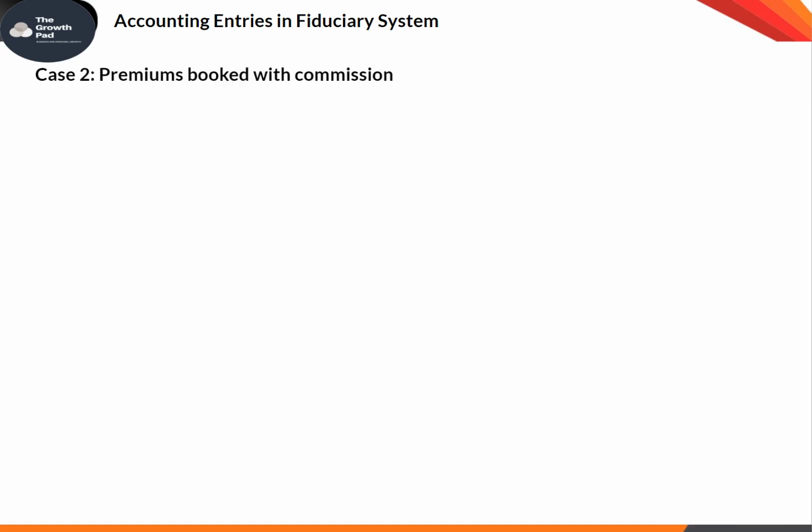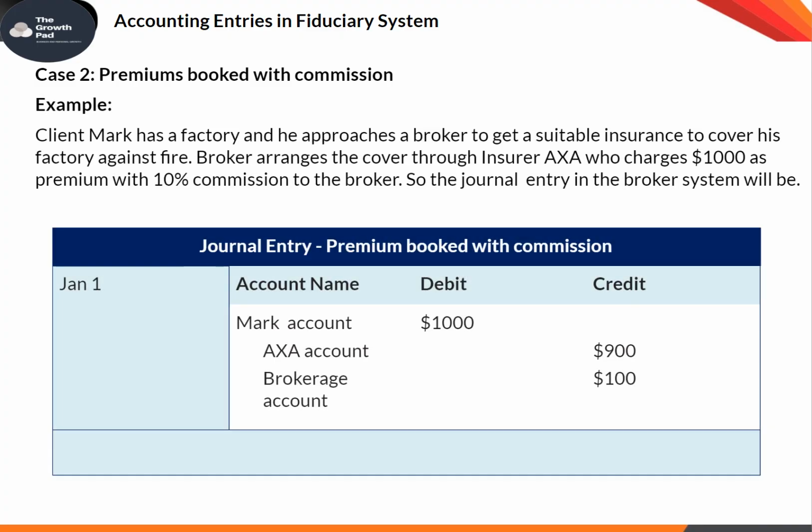Case 2: Premiums booked with commission. Example: client Mark has a factory, and he approaches a broker to get suitable insurance to cover his factory against fire. The broker arranges the cover through insurer AXA, who charges $1,000 as premium with 10% commission to the broker. The journal entry in the broker system is shown below.